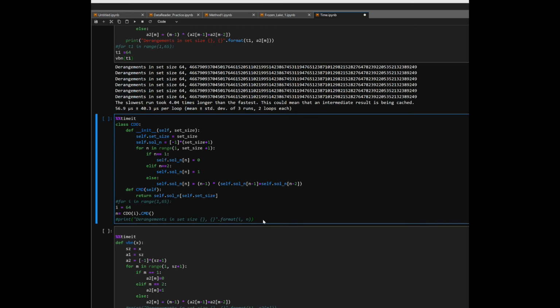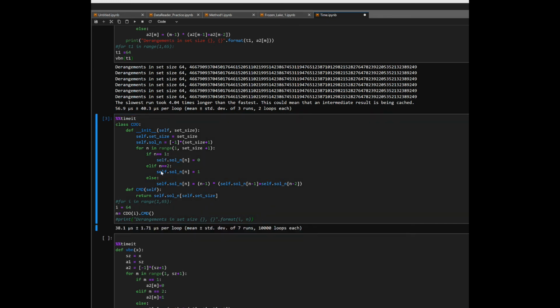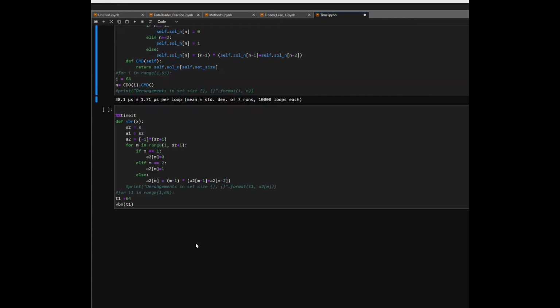Back to the OOP, and we run it through. And basically, we come up with a time of 38.1 microseconds at 1.71 standard deviation for 1,000 loops at 7 runs. And now for the function, let's give it a shot, see which is faster. And we come up with 25.5 microseconds at 1.85 with 7 runs at 1,000 loops.